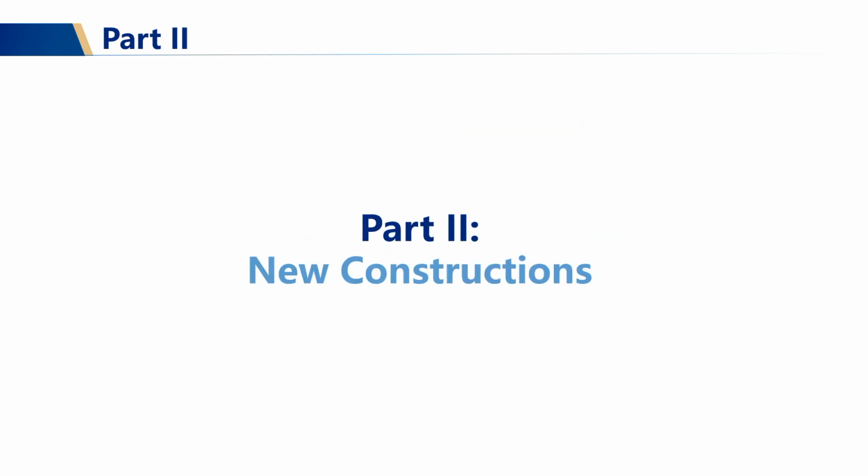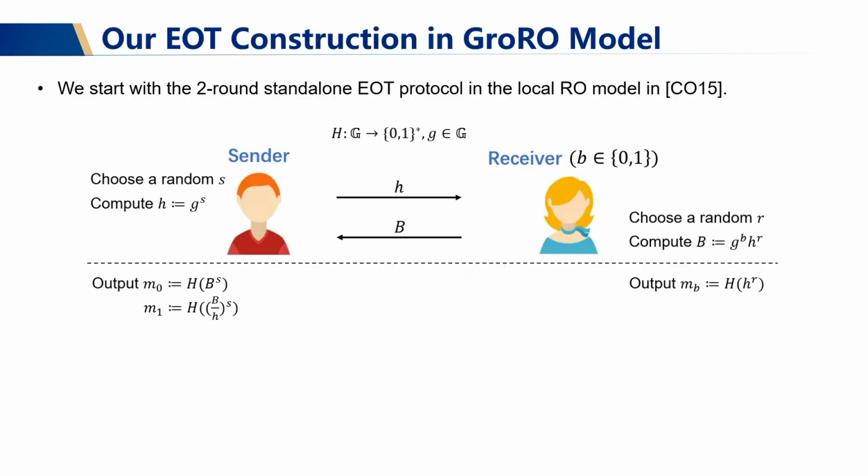Now let us enter part 2, new constructions. And in this part, I will give you our one-round EOT constructions in the GRL model. And we start with the two-round standalone EOT protocol in the local RO model, which was proposed in CO15. In such a two-round protocol, the sender will first compute a random group element H and send this group element H to the receiver.